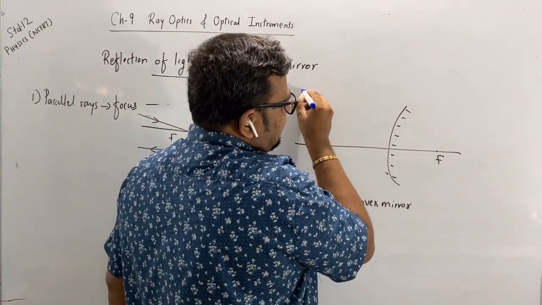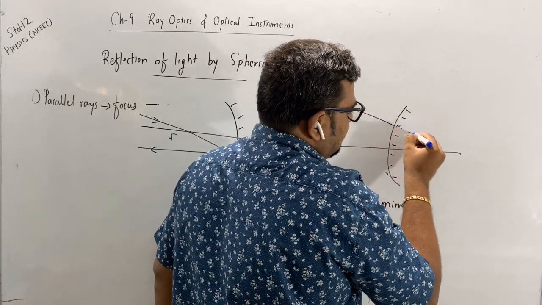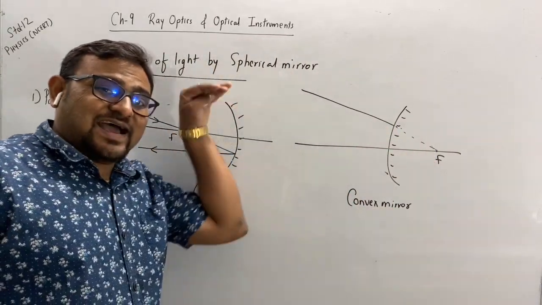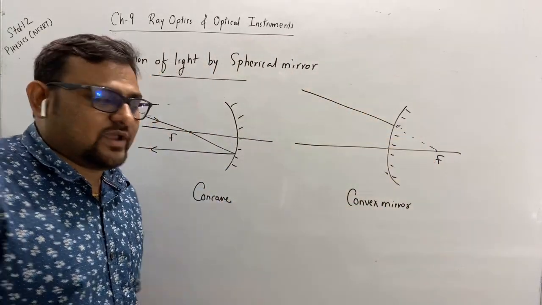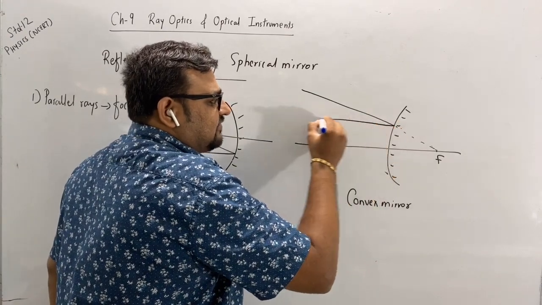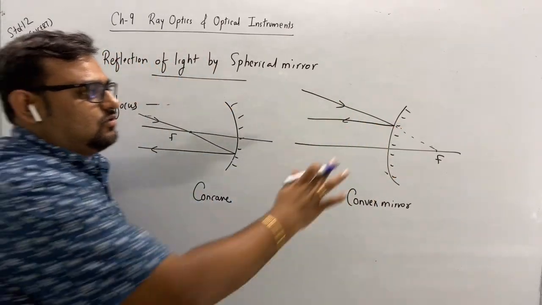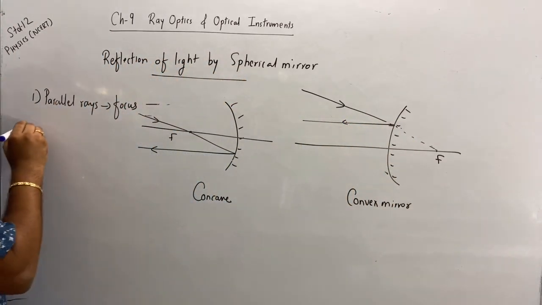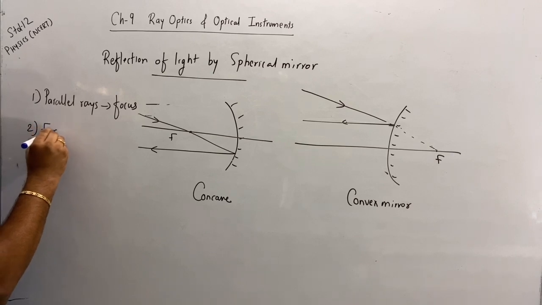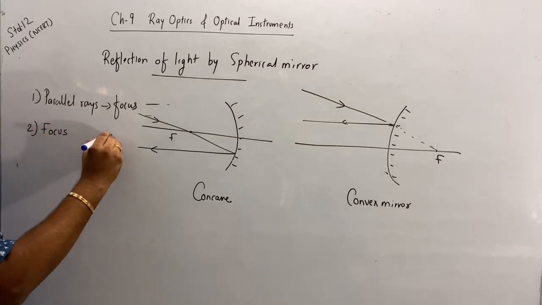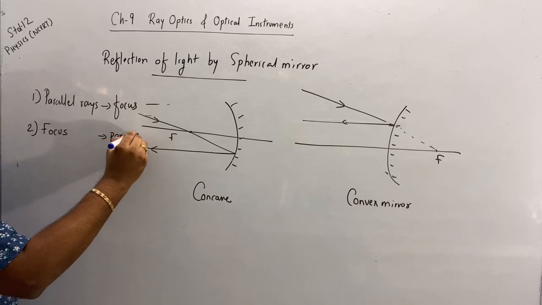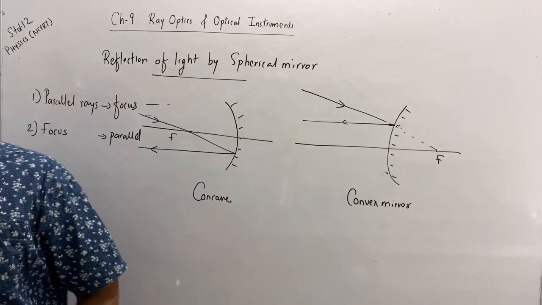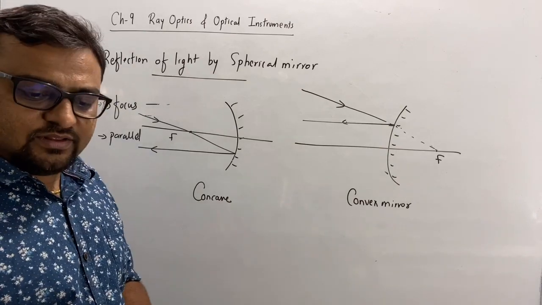And if the incident ray is directed towards the focus in a convex mirror, then the reflected ray will be parallel. So in the second case, when the incident ray is passing through the focus, the reflected rays are parallel. Clear?